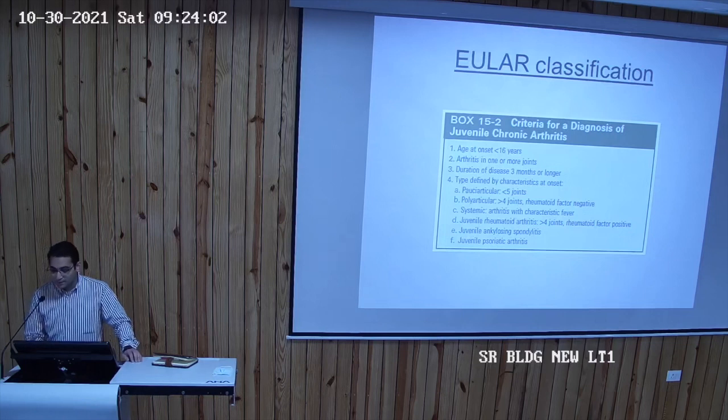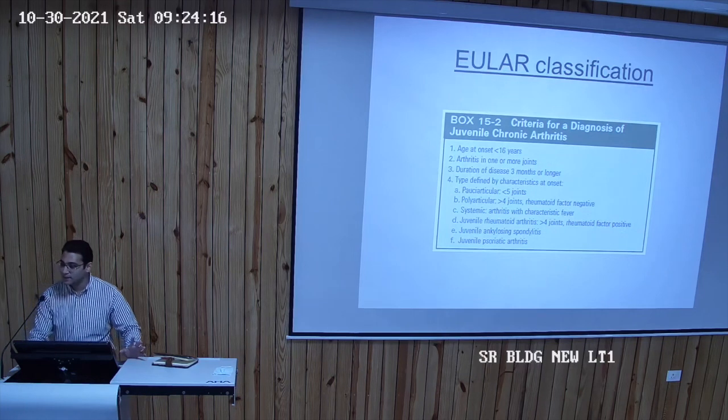So what happened that over time ये सब classification change होता गया into different kinds of arthritis. So we'll also discuss why this got changed and what is the relevance of that. Okay? So this was JCA. This was the first one, EULAR classification. Pauciarticular was when there were less than 5 joints involved. Polyarticular was when there were more than 4 joints involved, and there was also a classification of rheumatoid factor positive or negative. We'll talk about that in the subsequent slides.